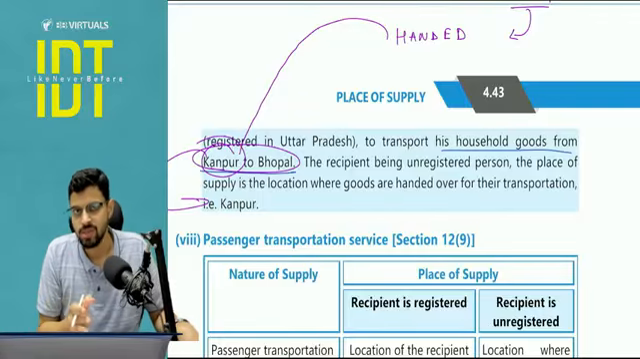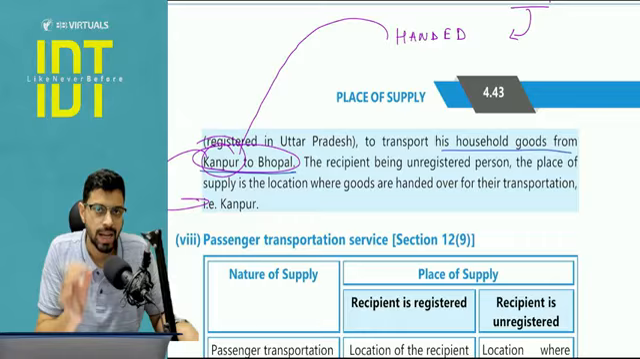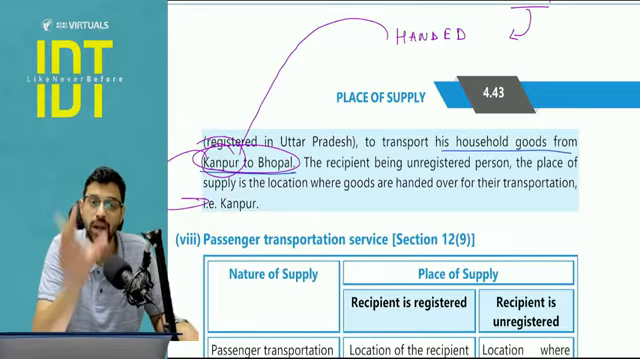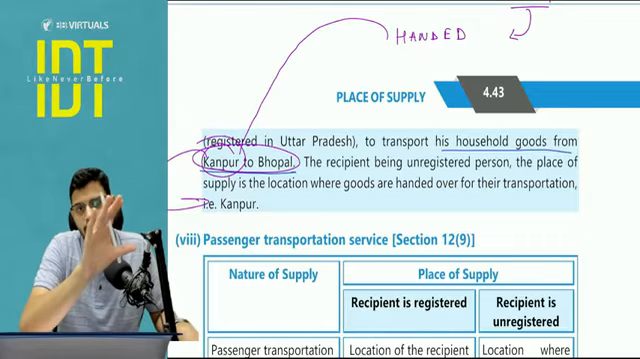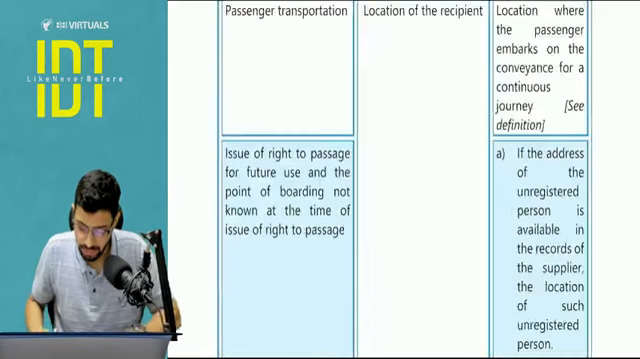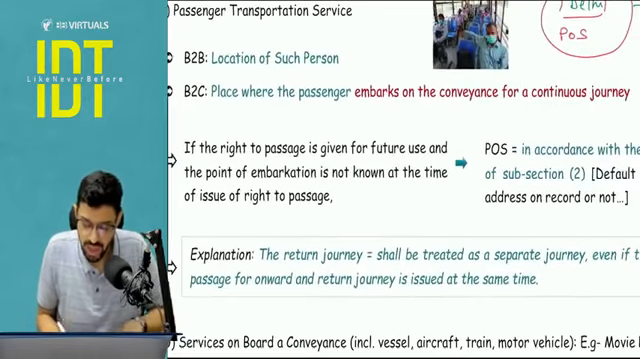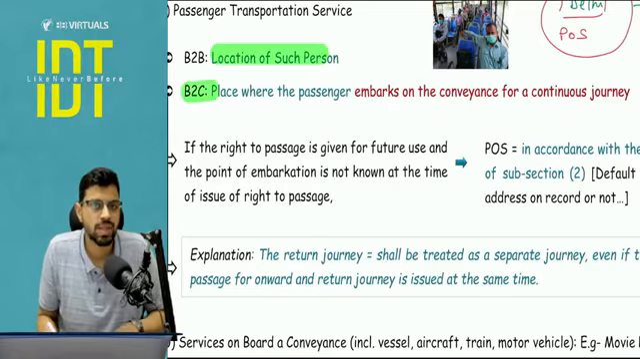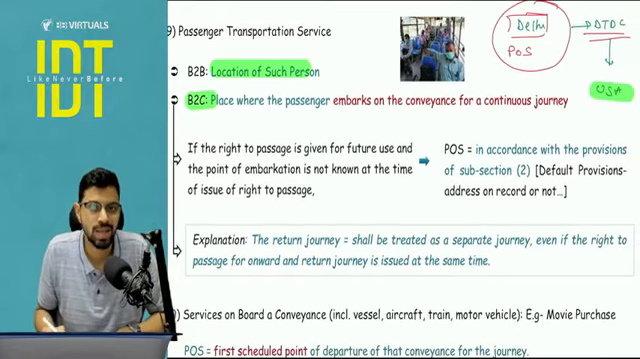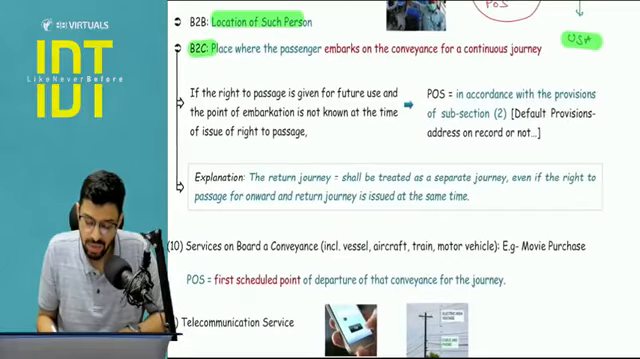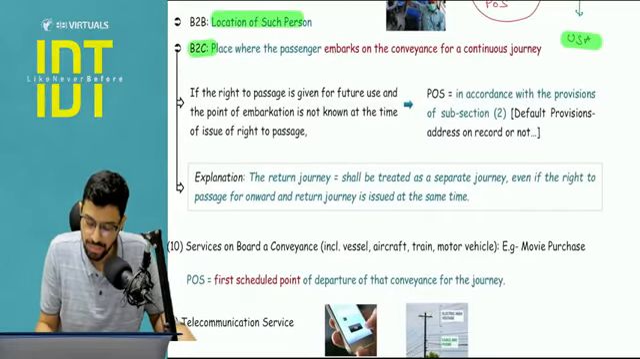So while solving place of supply questions, have a very clear approach as to what you need to find in the question. A lot of information can be very irrelevant. Next, 12.9, passenger transportation service. If it is a B2B case, the location of the person. If it is a B2C case, obviously a person is not handed over, a person embarks on the journey, right? So here the answer will be where the passenger embarks on the journey on the conveyance for the continuous journey.